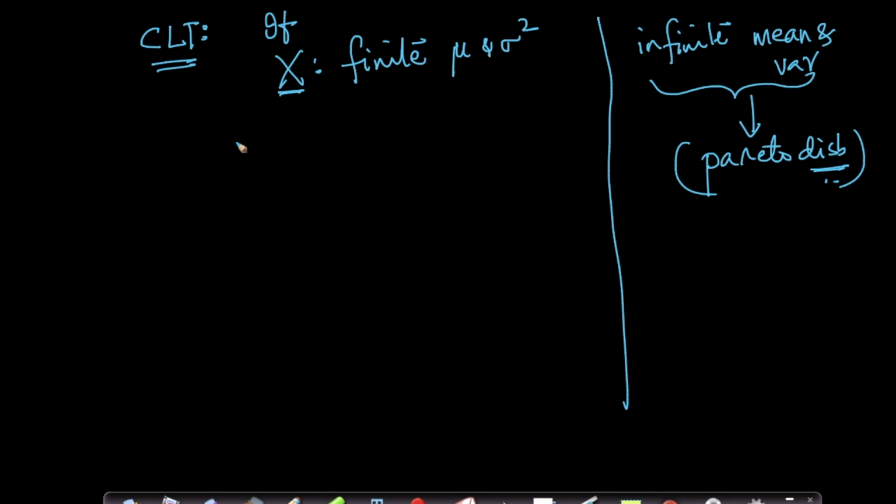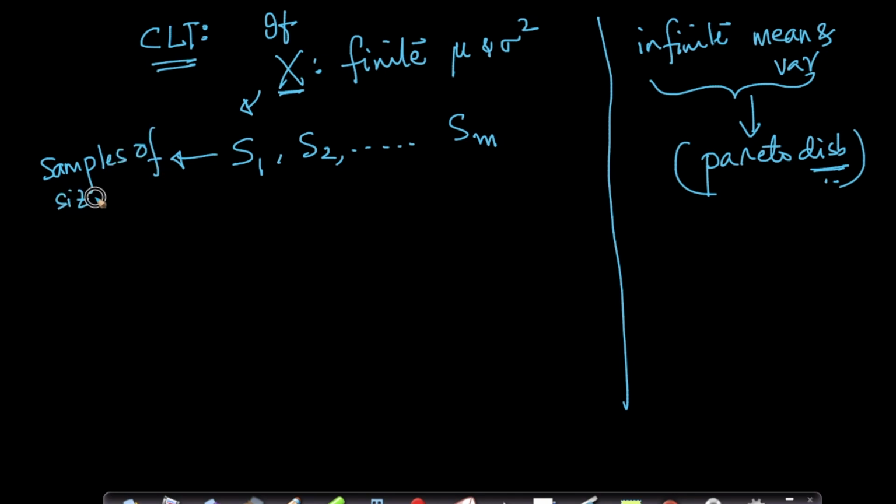And let's assume I start sampling from x. Let's assume I've created samples S1, S2, and so on, up to Sm, and each of them is a sample of size n. This is important here. Now for each of these samples, I can compute the sample average or the sample mean.